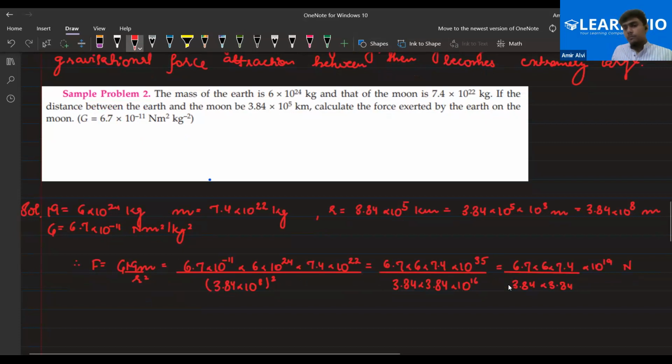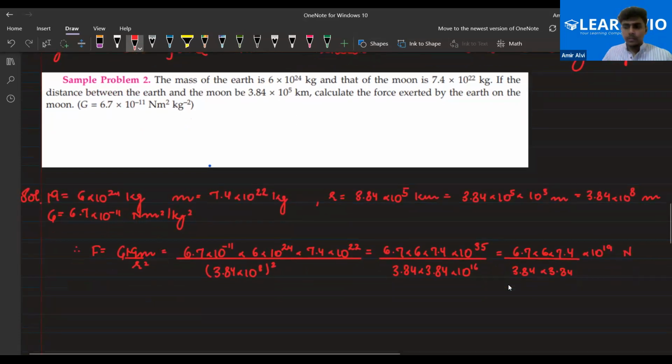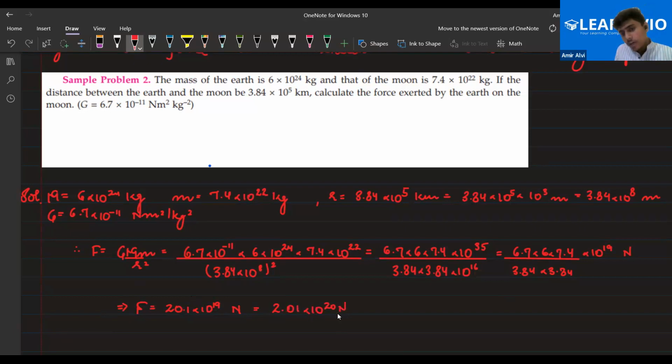So let me just calculate them fast because we have some other topics as well. 6.67 into 6 into 7.4 divided by 3.84 into 3.84. So the force is coming out to be 20.1 into 10 to the power 19 Newton. You can also write this as 2.01 into 10 to the power 20 Newton, because I shifted the decimal one place to the left, so one more power of 10 will come here. Am I right? Clear to everyone?